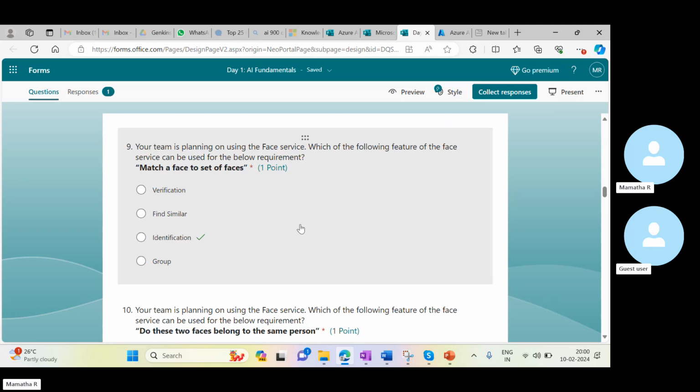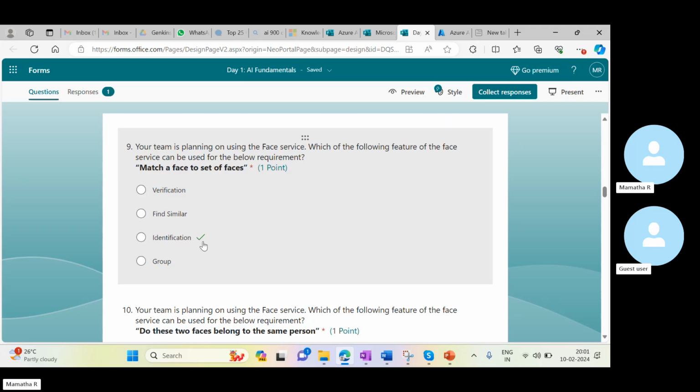Sometimes, identical means finding a similar one. Finding similar means there is another option. Identical is looking for the exact option, so exact means identification. I'm just telling you different ways that we can try to do. Here, identification only we are doing.